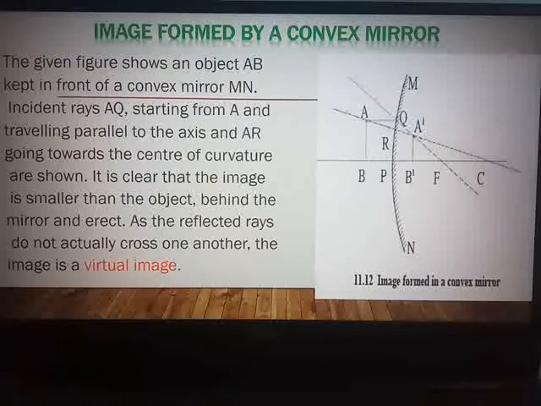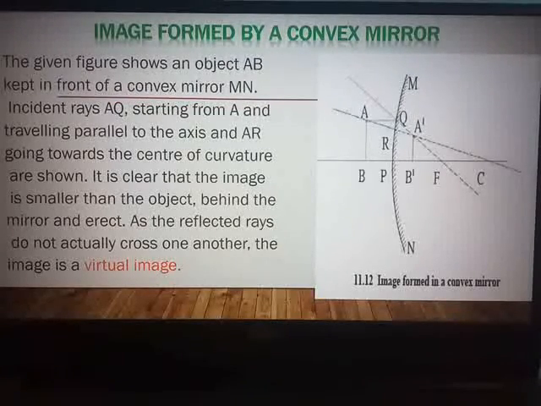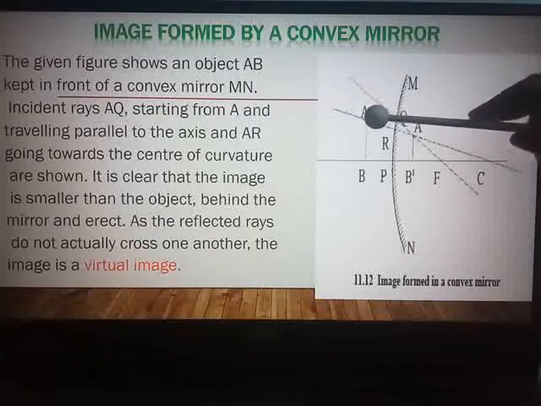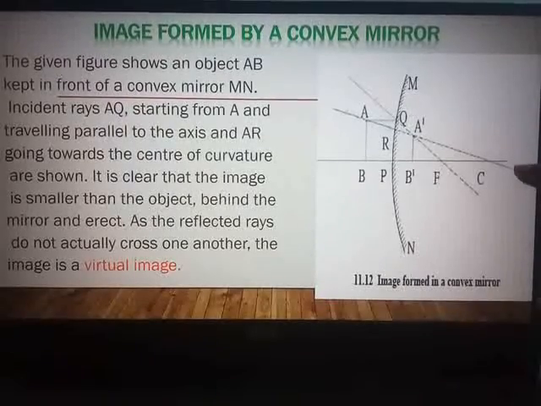Incident rays: you can see the first is the incident ray AQ, starting from point A and traveling parallel to the principal axis, and AR going towards the center of curvature. You can see the center of curvature shown over here.